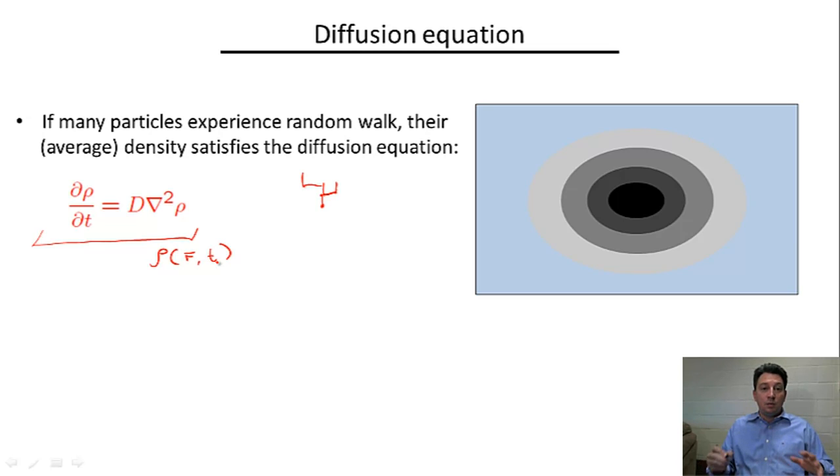Since there are many such electrons in a piece of metal, if we want to describe their density, the density is going to follow the diffusion equation. Another interpretation of the diffusion equation is that ρ is the probability density of finding a particular random walking particle at a certain moment of time in a certain position in space. So there is a probabilistic interpretation of this equation if you want.